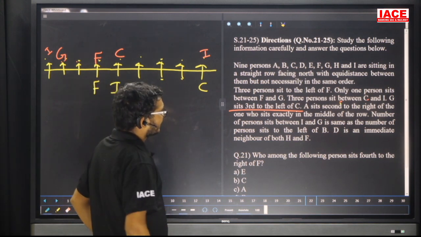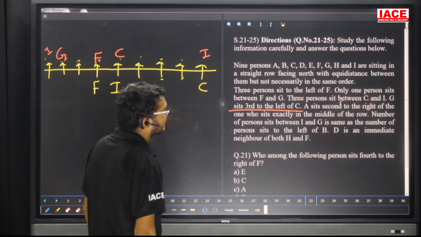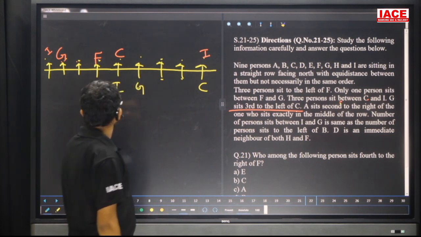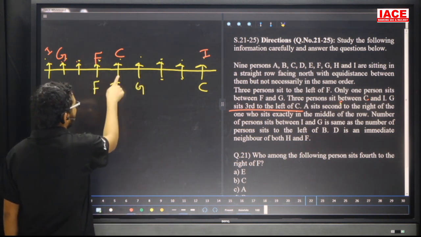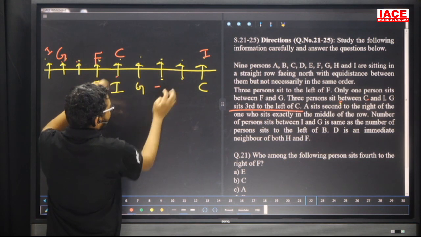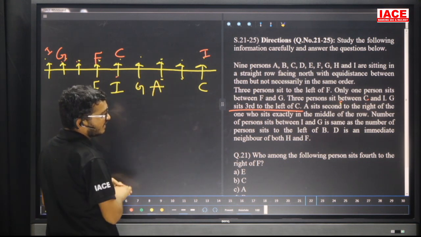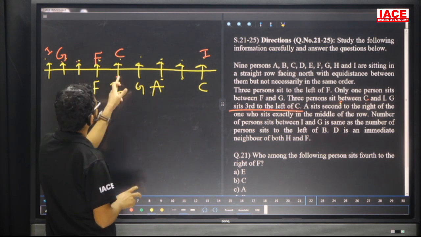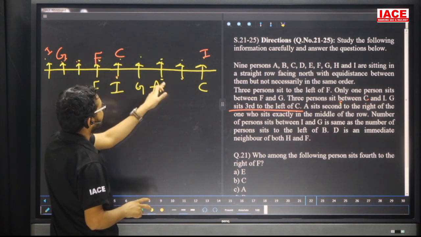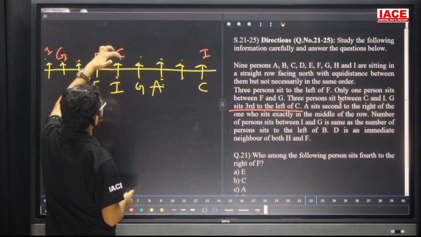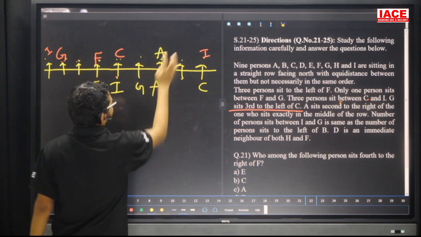A sits second right of the one who sits exactly in the middle of the row. So with 9 members, exactly middle means what? Fifth position. A is second right of the middle one. The given is A sits second right of the one who sits exactly in the middle. Middle means this one. A is second right. Now in the up case also, this is exactly the middle. Now A is the second right.